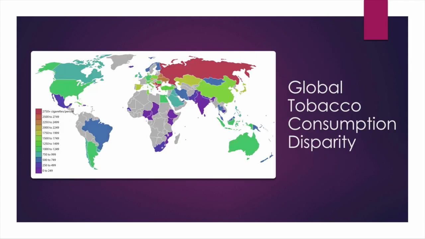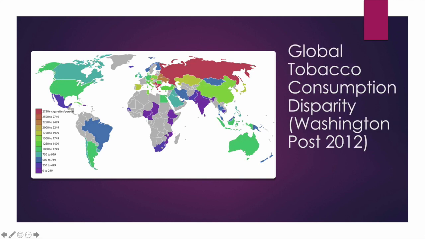Another health disparity, right, is in lifestyle issues. We can think about tobacco consumption at a global level, and it isn't distributed equally across all countries. We see that certain countries, like the Russian Federation, have a very high level of tobacco consumption, and other areas of the world, India, let's say, areas in the Horn of Africa have very low rates of tobacco consumption. And here you can see this study from Washington Post in 2012.